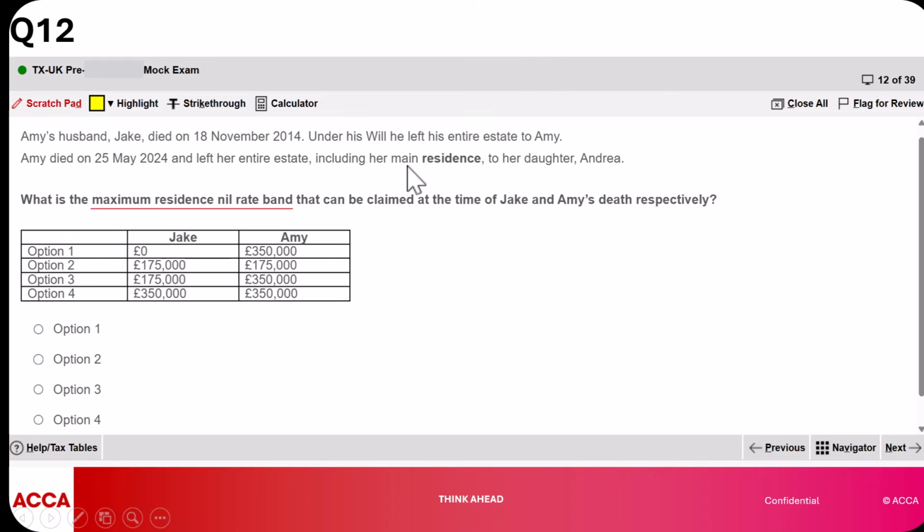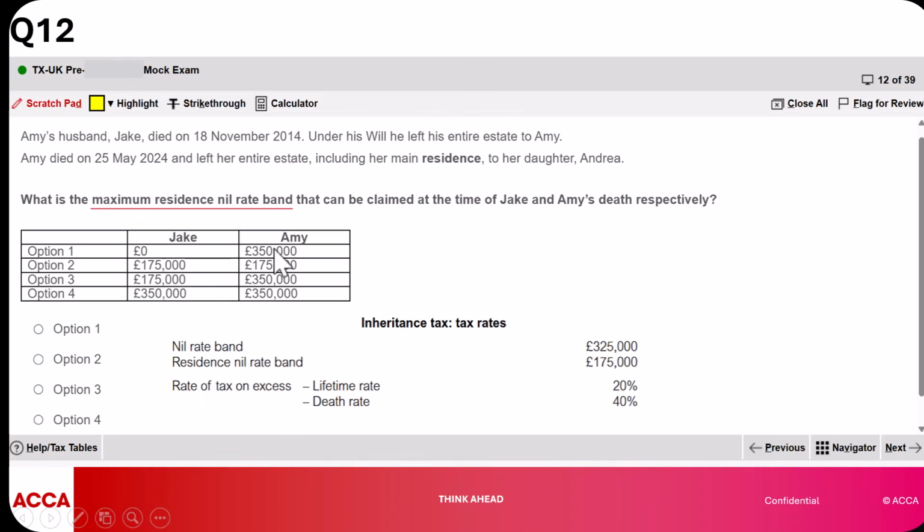175,000, sorry. Let me say this. I can already see option 1 is the answer because Jake is not entitled and it's the only answer that has 0. So that would have automatically helped you to choose your answer and moved on, even if you're not so sure how to get the 350. Okay, but then let's try and remember the residence nil rate band is 175,000. You do not want to confuse it with the nil rate band.